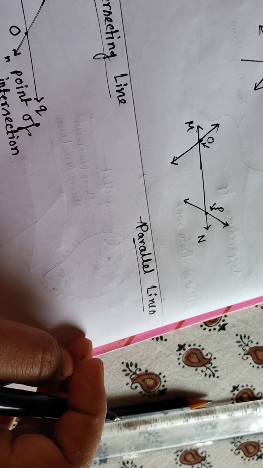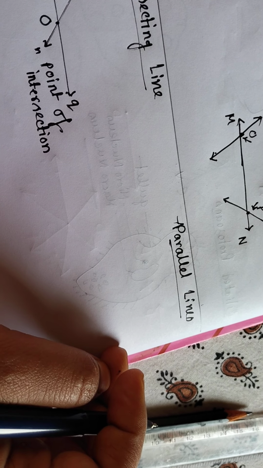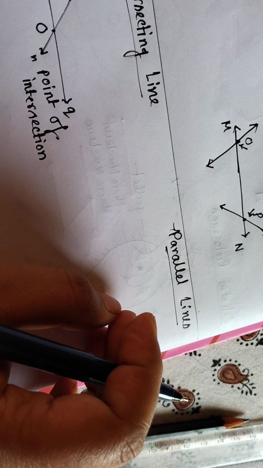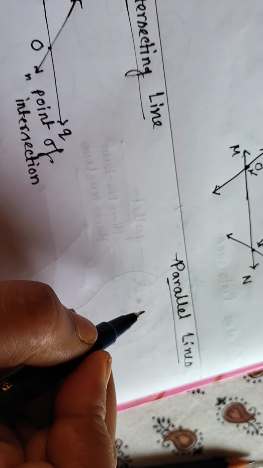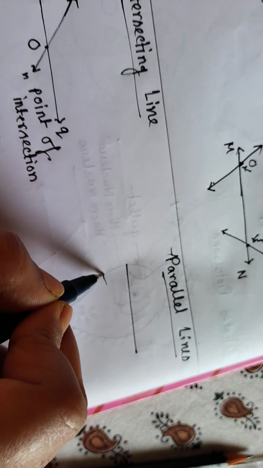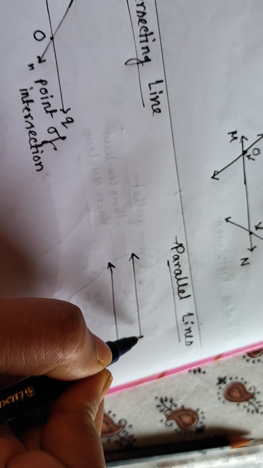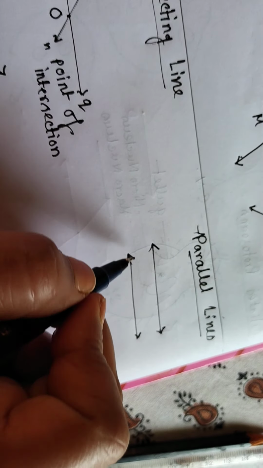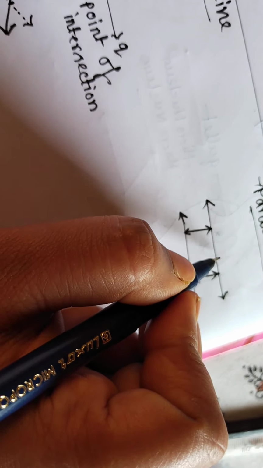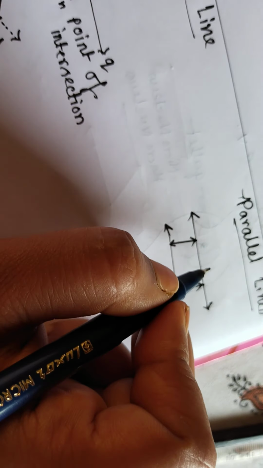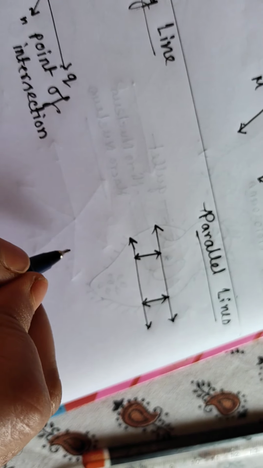Now coming to the next, parallel lines. Suppose there are two lines present in the same plane but there is no common point between them, then these lines will be called parallel lines. Suppose these are two given lines and there is no common point between them, and the distance between these two lines must be similar over the whole length. Then these two lines will be called parallel lines.